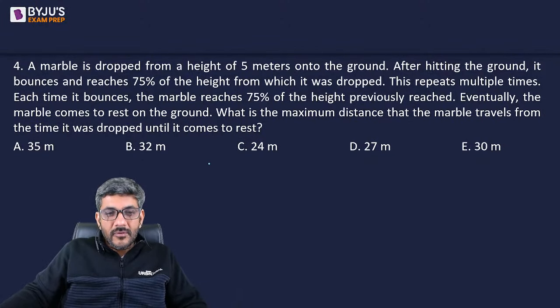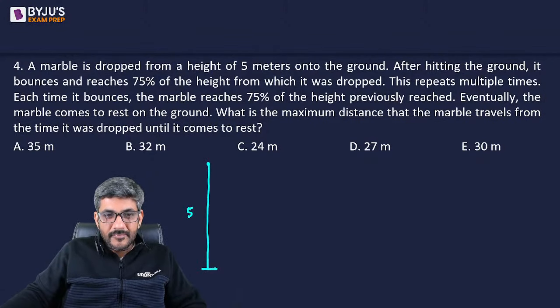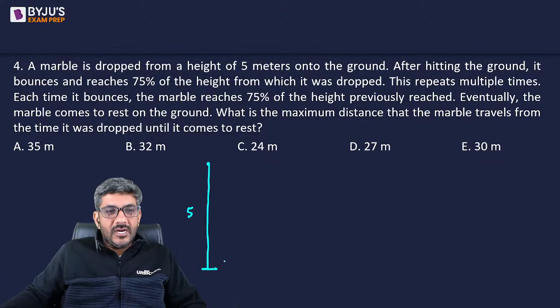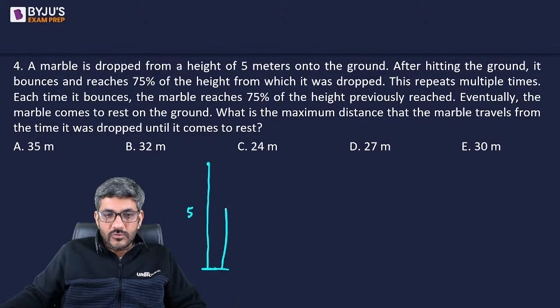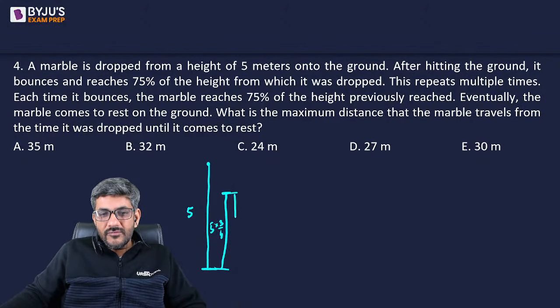A marble is dropped from a height of 5 meters. After hitting the ground, it bounces and reaches 75% of the height from which it was dropped, or you can say 3/4 of that. And then, of course, the marble would again come back to the ground. This repeats multiple times. Again it will go up to 3/4 of the previous height, again it will come back, and it will go on like this, right?